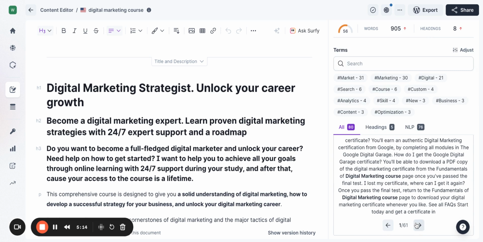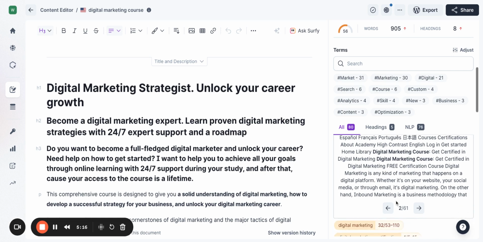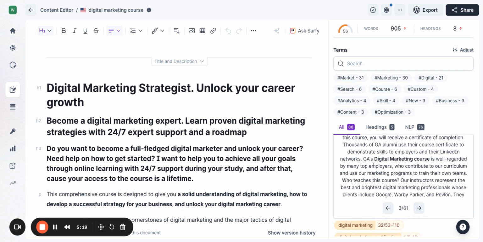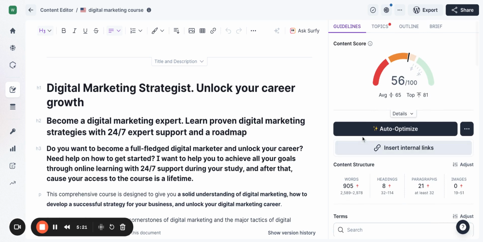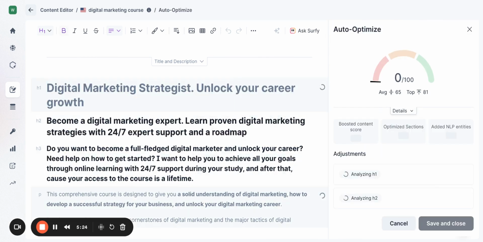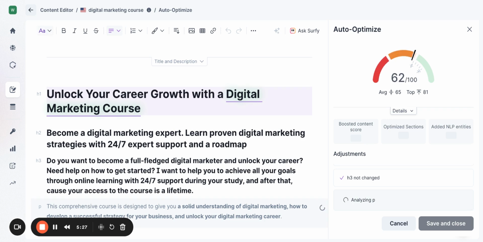You can just take some part of this content, copy paste it, rewrite, etc. But the AI magic begins when we use the auto optimize option. For example, we can ask AI to rewrite what we have here, change titles, change descriptions, add additional materials, and it can be a great game changer.